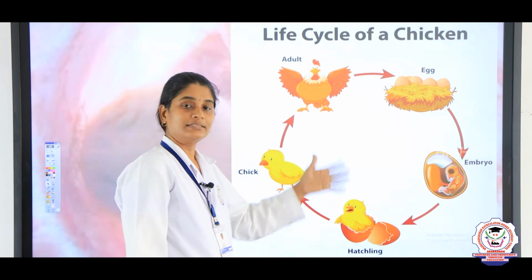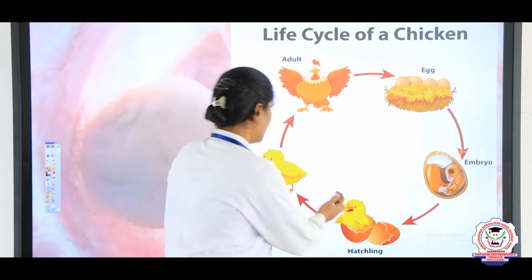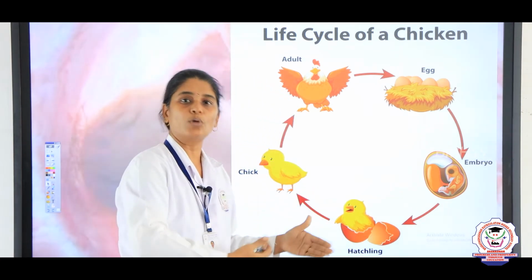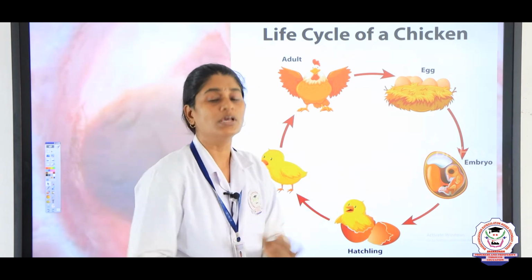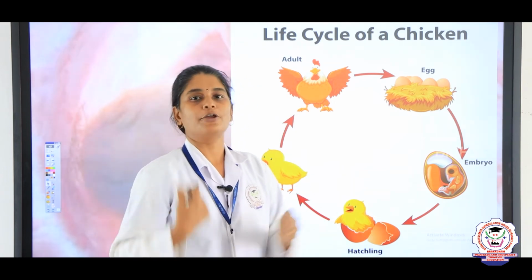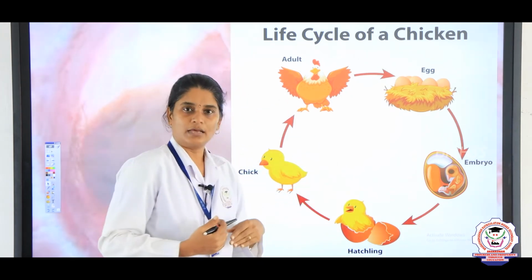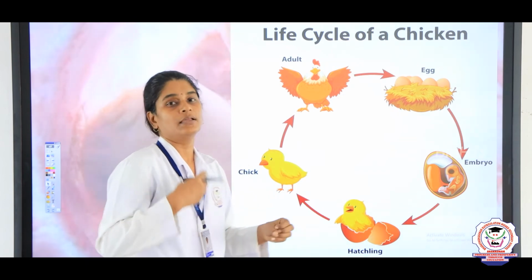This process is called hatching. Hatching means the baby chick, the baby animal, comes out of the egg. Once it comes out, the mother animal takes care of the younger ones and feeds them. Mostly birds and other animals feed their young ones.